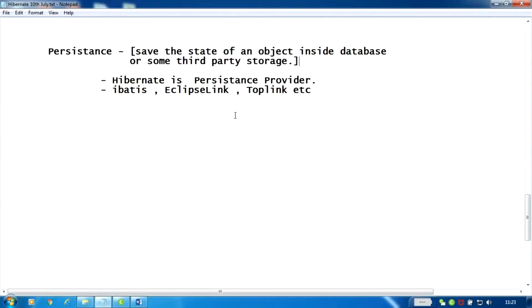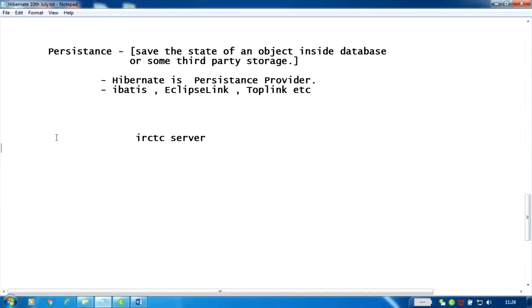So let me give one example. Let's understand this persistence with a particular example. I'm talking about the IRCTC server. Last time it was with JSF, now they have upgraded IRCTC with recent technology like REST.